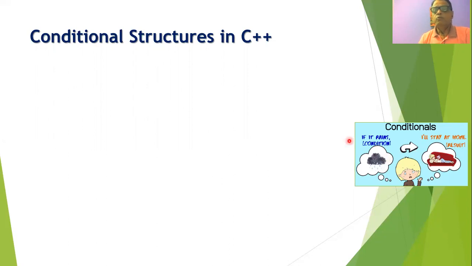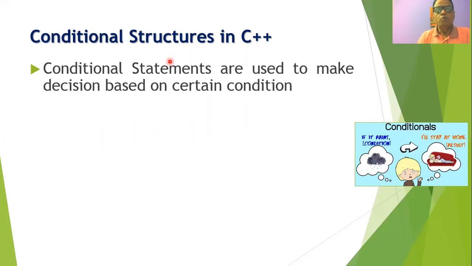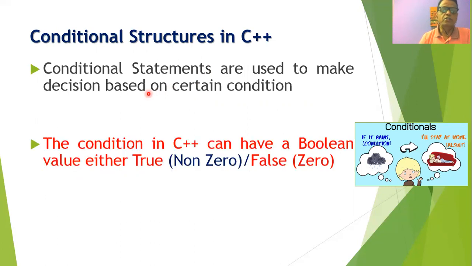So we need to check for a condition, and based on the condition we perform some action. Similarly, most programs are written for real-life situations, so while writing programs also, we need to check for conditions. The condition can be checked by using conditional statements, and by using them we can take a decision based on a certain condition.